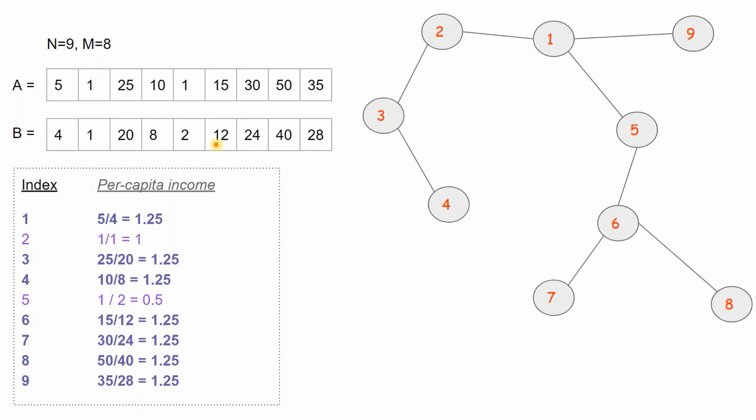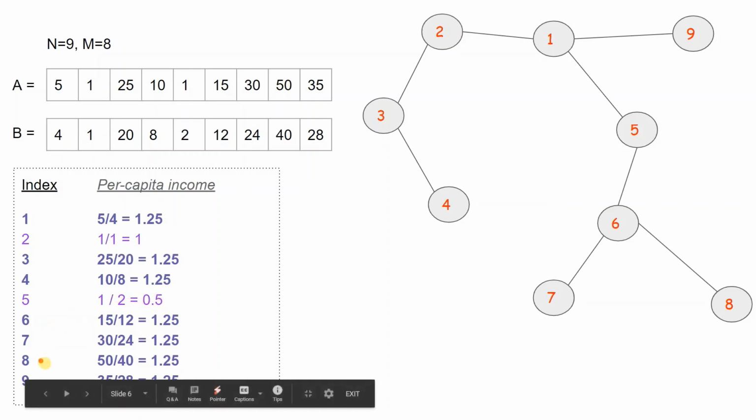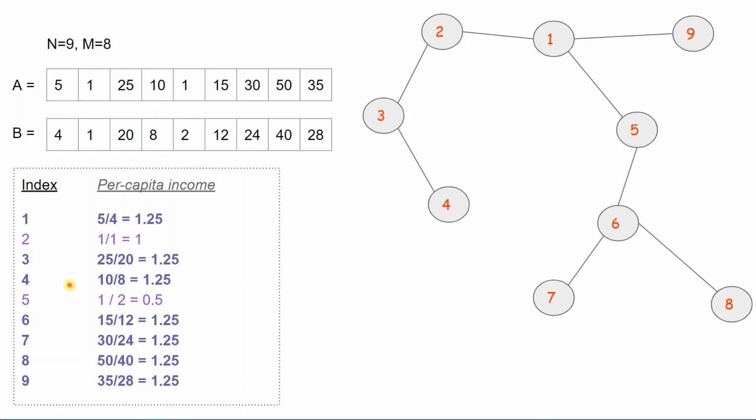If we calculate the PCI of individual provinces, province 1 has 1.25 PCI, 2 has 1, 3 has 1.25, 4 has 1.25 as well, 5 has 0.5, and 6, 7, 8, 9 have a PCI of 1.25.